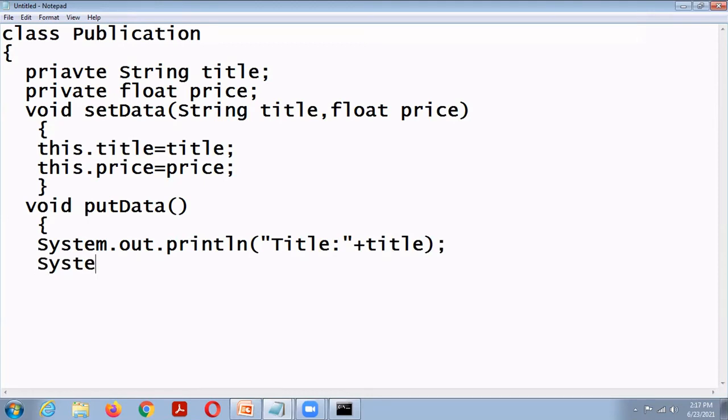Then System.out.println, "Price = " plus price.